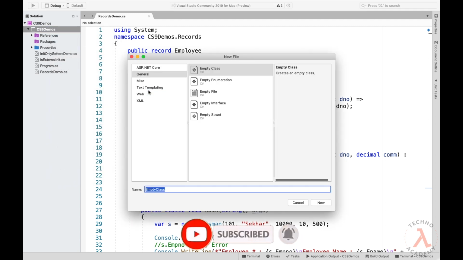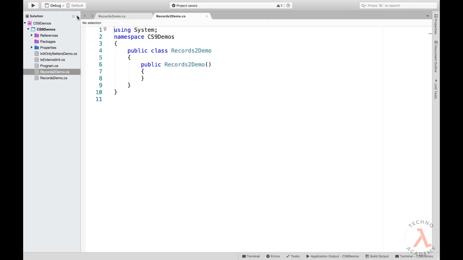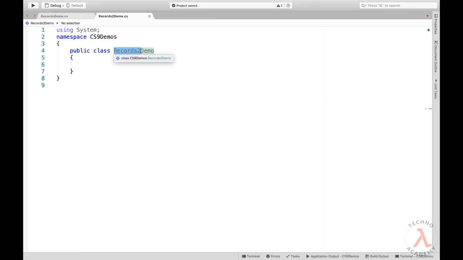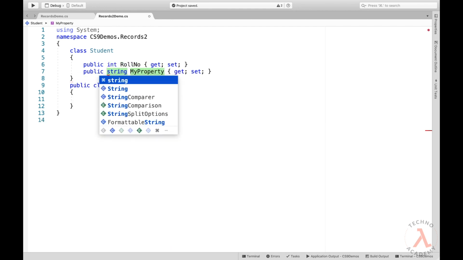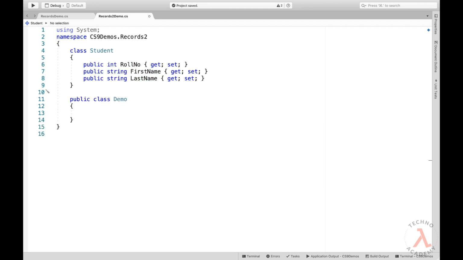Let me create a new class and specify the name of the class as Records2Demo. Let me remove the constructor and use Records2 as a sub namespace. And now let me define a class with the name Student, which should maintain the details about the roll number, the student's first name and the last name. So let me type in class Student and define the properties for the roll number, first name and the last name. Remember that in this example, I'm not removing the set block.